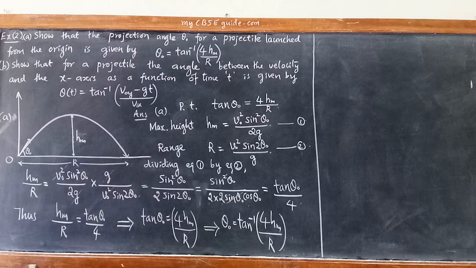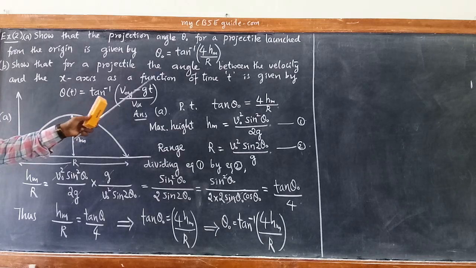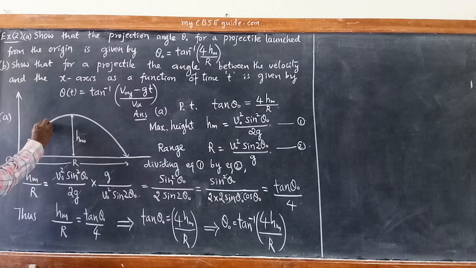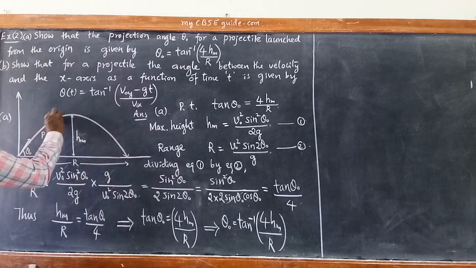Now look into the second part. Show that for a projectile, the angle between velocity and the x-axis is a function of time t, given by this equation. Now let us take, after some time t, the particle has reached this particular point. Say P be the point that it has reached. Draw a tangent here.